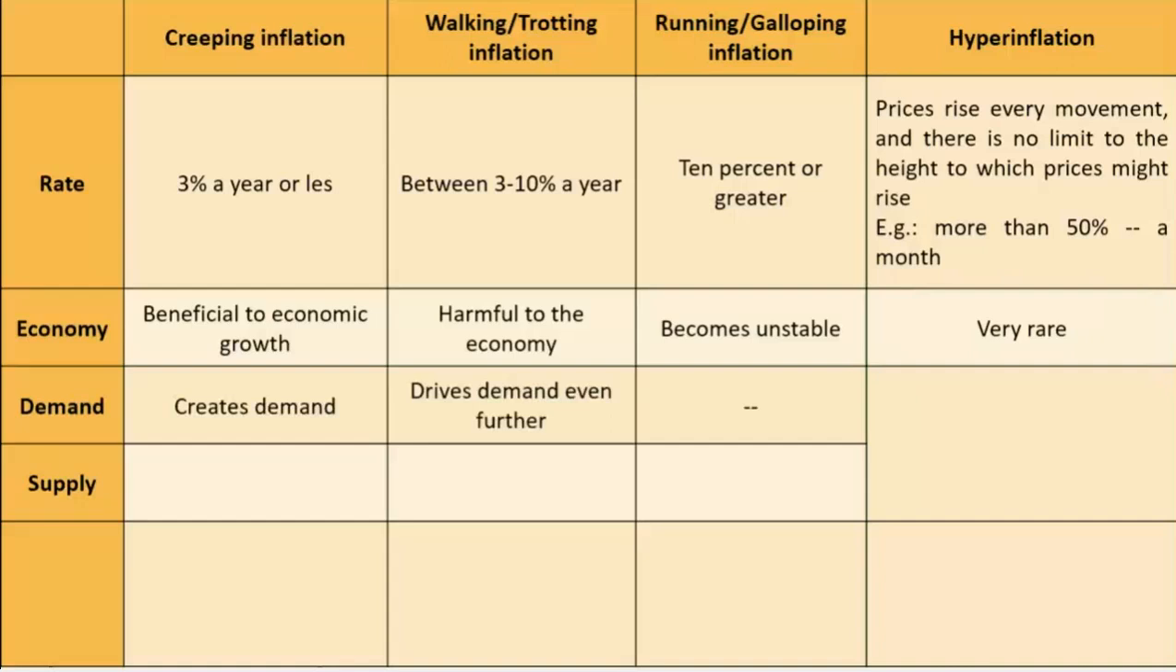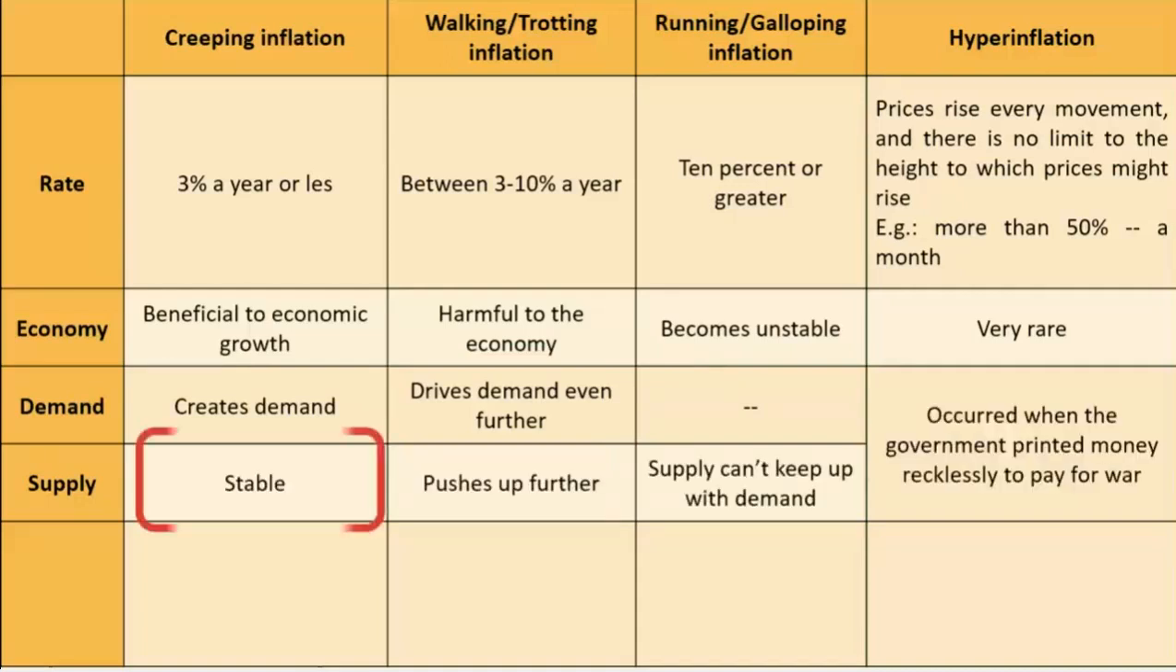In case of demand, creeping inflation creates demand, and in case of walking or trotting inflation, it drives demand even further. In case of supply, in creeping inflation, the supply is stable, whereas in walking or trotting inflation, even the supply is pushed up further. But in running and galloping inflation, supply can't keep up with the demand.